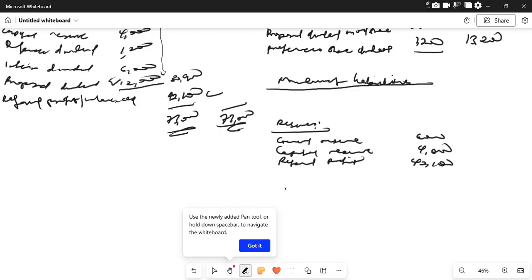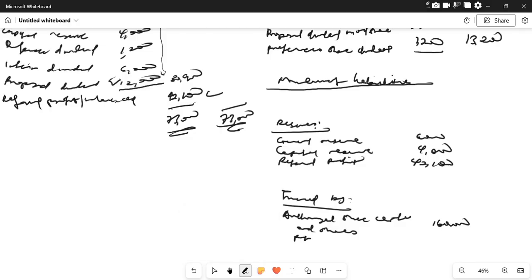Let me just quickly do this. Let's say we have our capital, which is financed by. We have the authorized share capital, which is ordinary shares. We have 160,000. We have preference share. That is 40,000. So at the end of the day, we're going to add 20,000 as the authorized share.